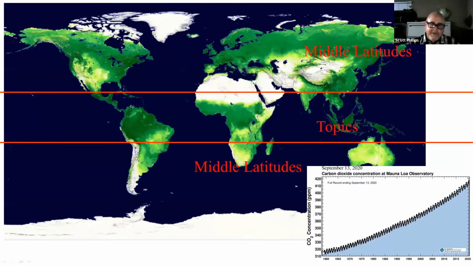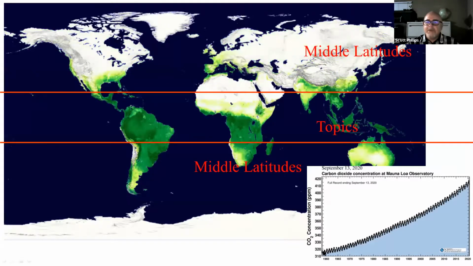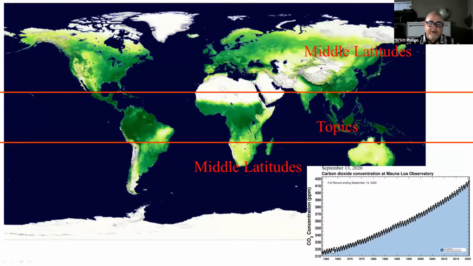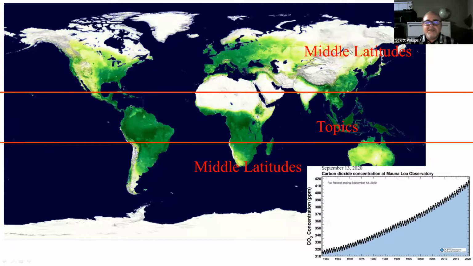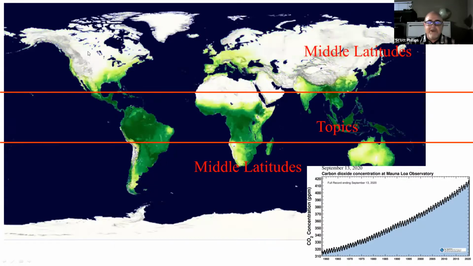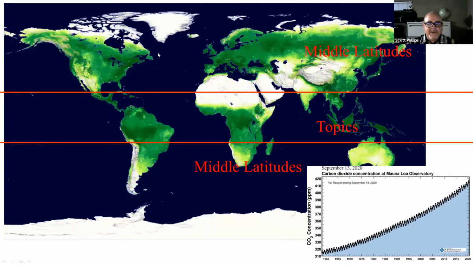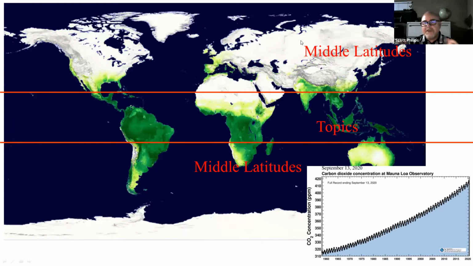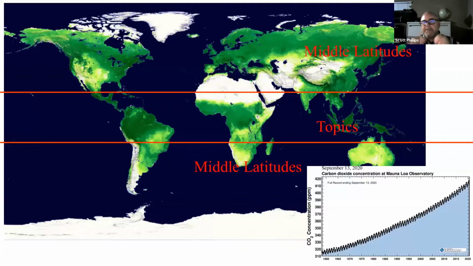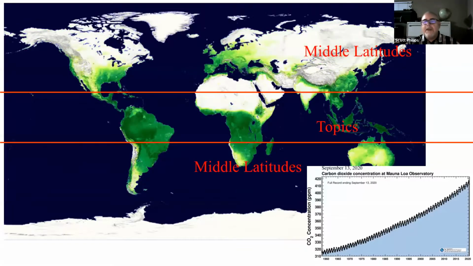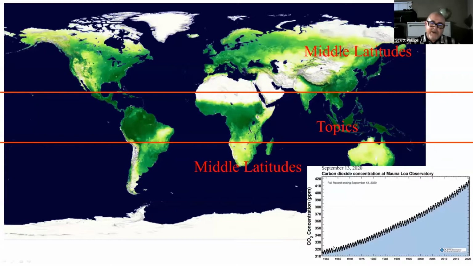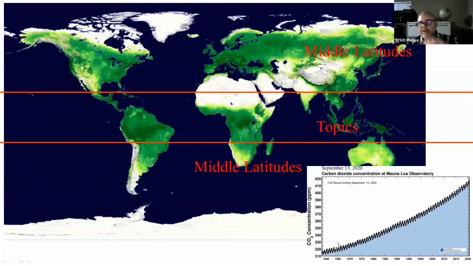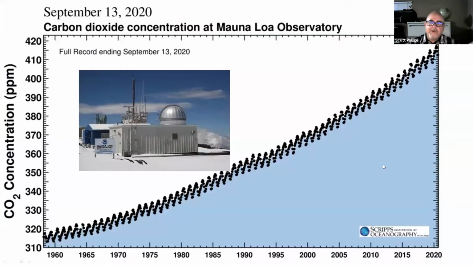Now, at first, they were concerned about their results because it fluctuated up and down each year. But what that was is that there's an imbalance in how many trees there are in the north of the earth versus the south. And as all these trees grow green, they suck up carbon dioxide, and the levels go down. And then as they senesce, they're not growing, and the levels go back up. That's why it looks jumpy, that kind of seesaw level. However, the more alarming trend is that while it goes up and down over the course of the year, over many years, it's going up. There's this upward direction.